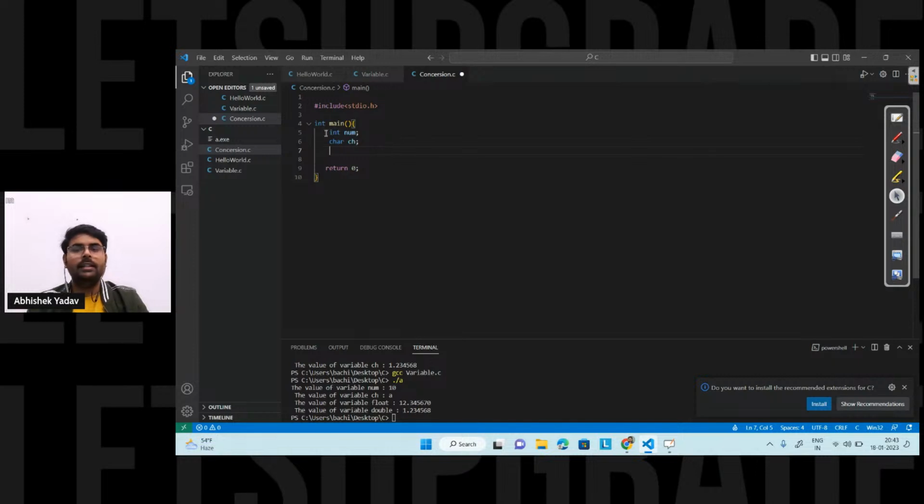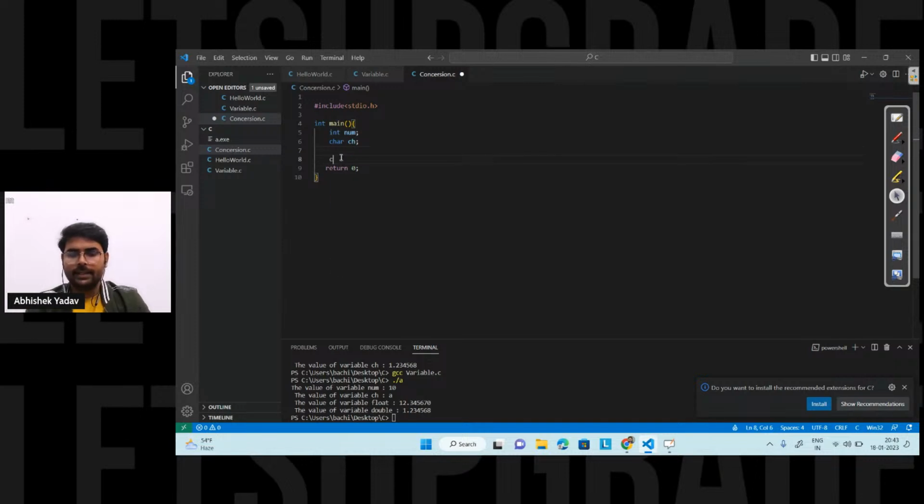After that, if I'm not initializing any value, then what will happen, guys? Please write in the chat. If I just declare the variable and I do not initialize any value to that variable, then what will happen? We will get the garbage value here.